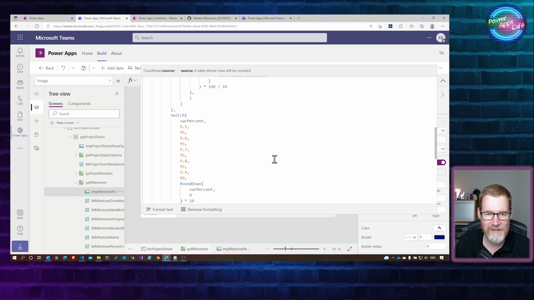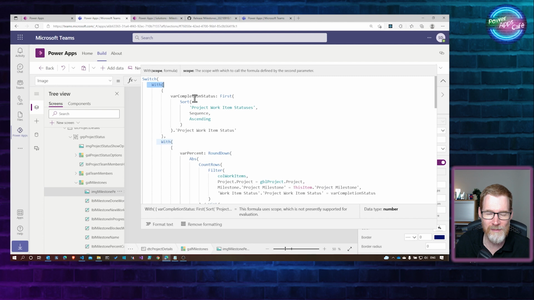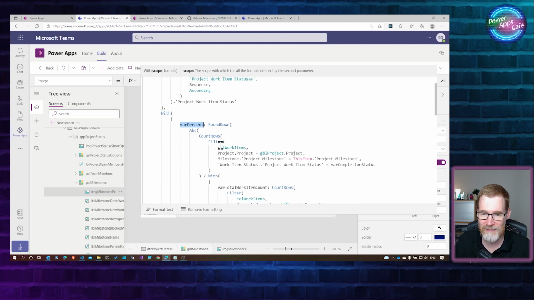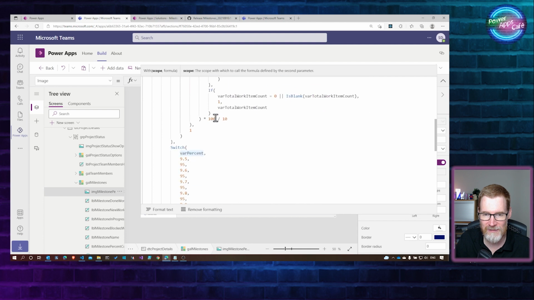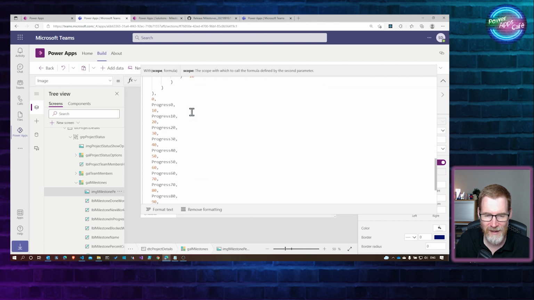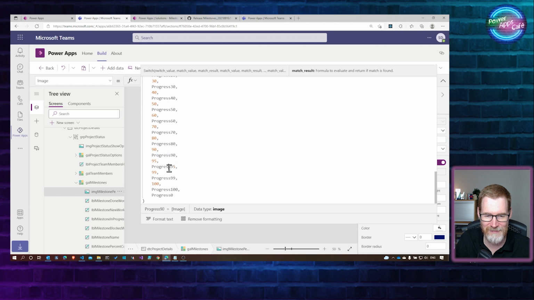And this is, yes, in a big With block. So what we've got here is a load of information that we can use. With blocks are fantastic for this, because if you're going to use something lots of times in a subsequent calculation, it's a really good way of not only meaning you've got less formula to write, because you can reuse the same formula, but also you can do a lot more than you would normally be able to do, where you maybe have to use context variables or something like that. So we're storing this percent here, which is doing a calculation using the previous calculation, and then it's outputting a set of images by the looks of it.